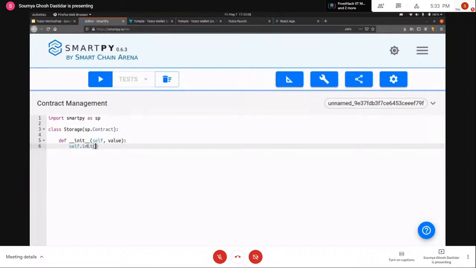So anything that you include in this block is going to be stored on the blockchain. So it is the state of the contract kind of. So for example, here I'll just create a variable called stored value, and I want this value to be equal to the value that I'm passing to the constructor.